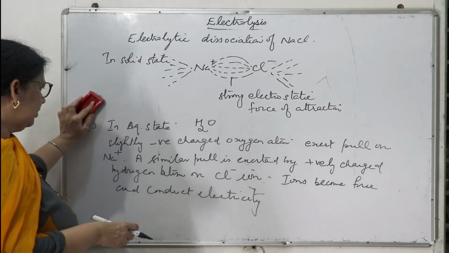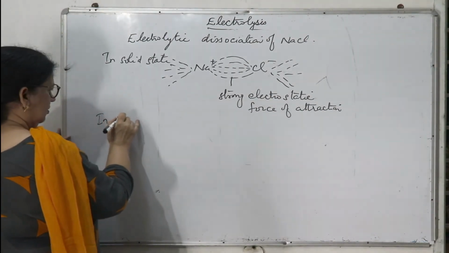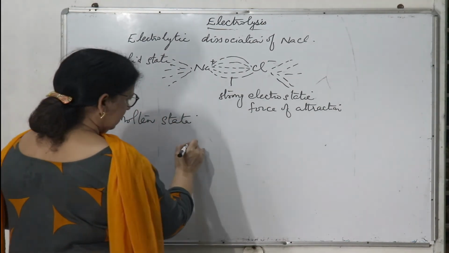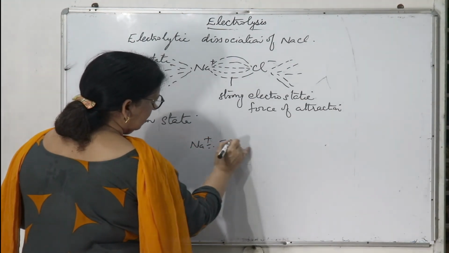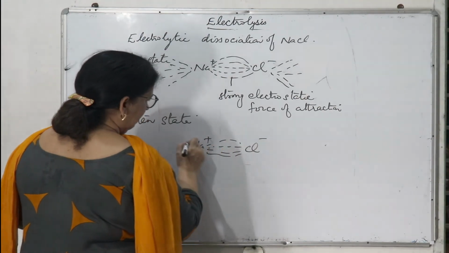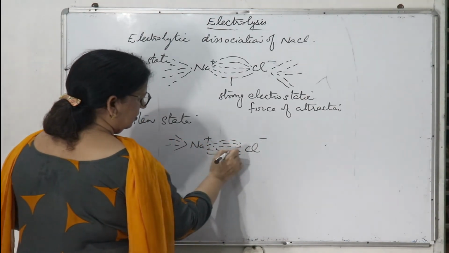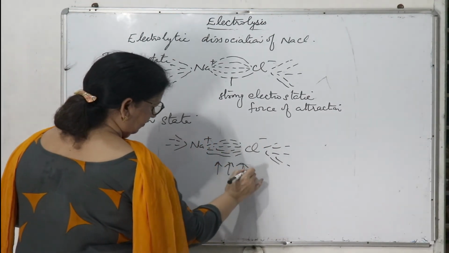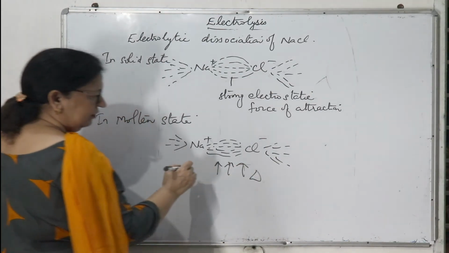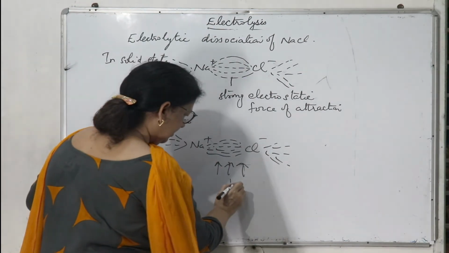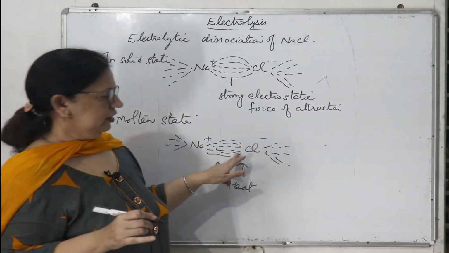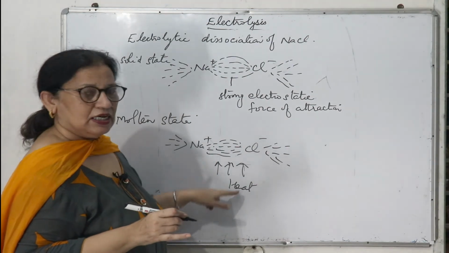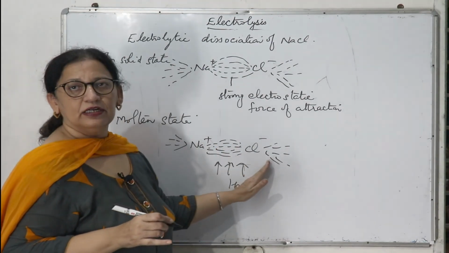Now what happens in the molten state? When this NaCl is heated, strong electrostatic force of attraction is there, but when heat is given, this strong electrostatic force of attraction between the positive and negative ions weakens and ions become free and they can conduct electricity.